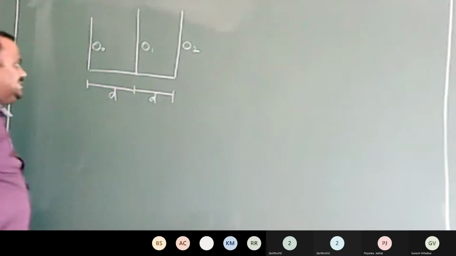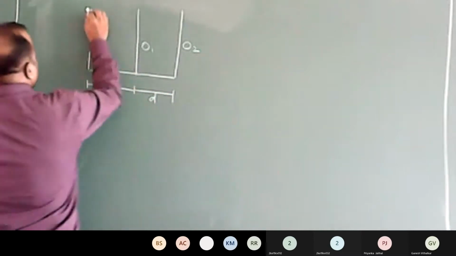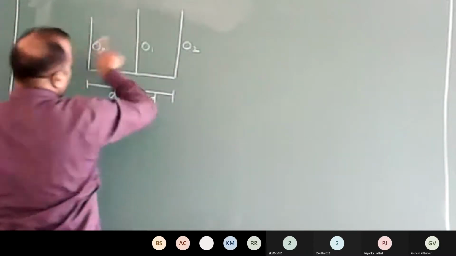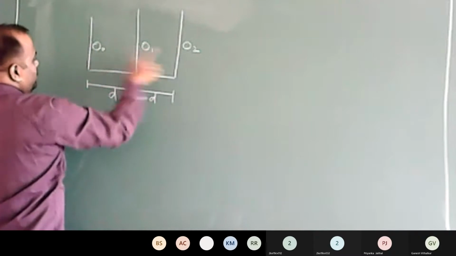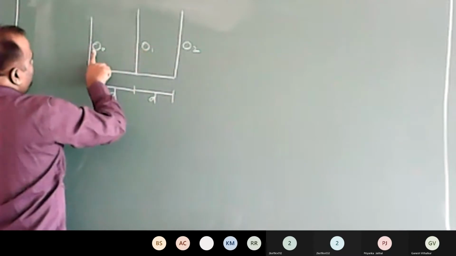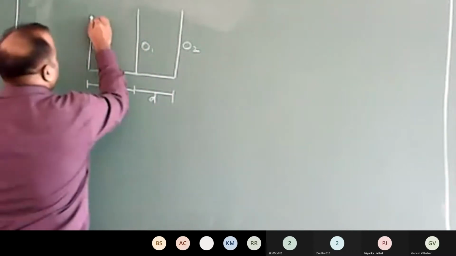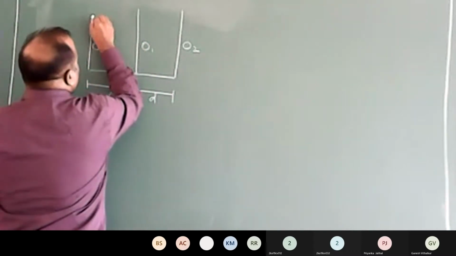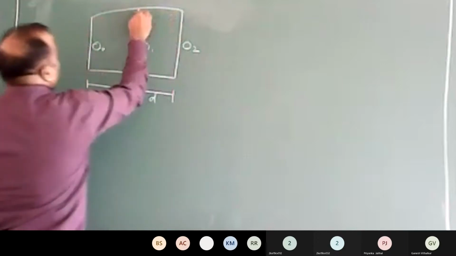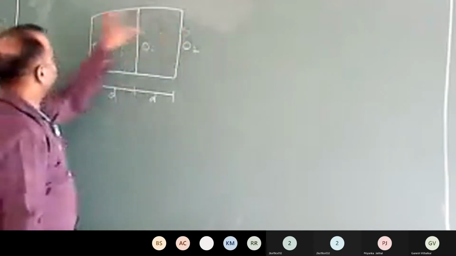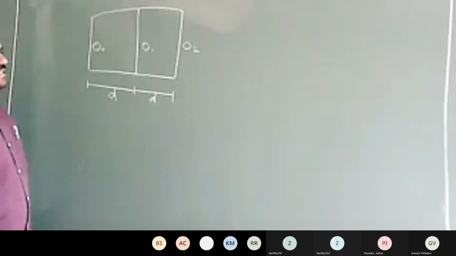Now the assumption of Simpson's rule is that the boundaries are joined with the alternate offsets. I'm not talking of the consecutive ones. If it were consecutive, the variation would be between O0 and O1. But the variation is parabolic between O0 and O2, like this. The offsets are joined with a parabolic line. That's the assumption made in Simpson's one-third rule.